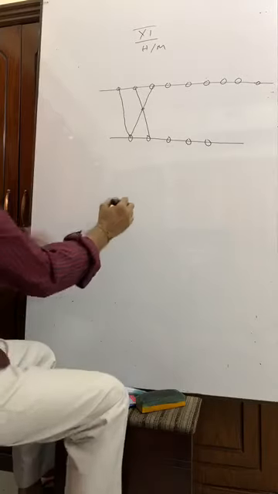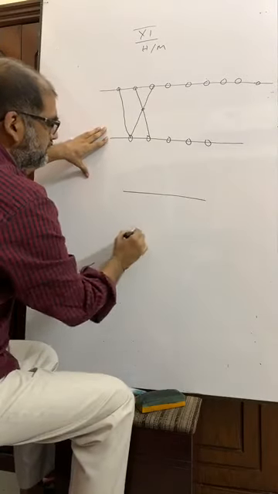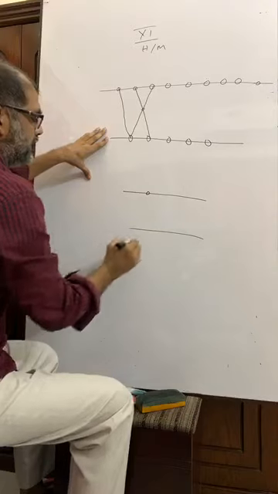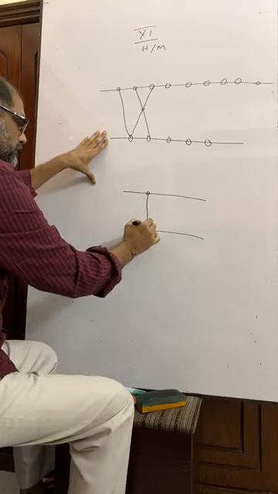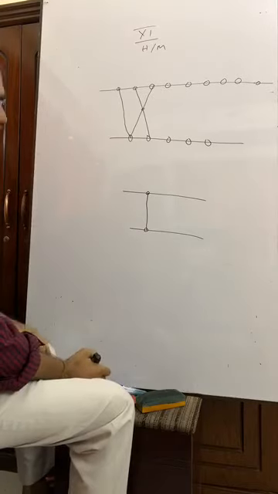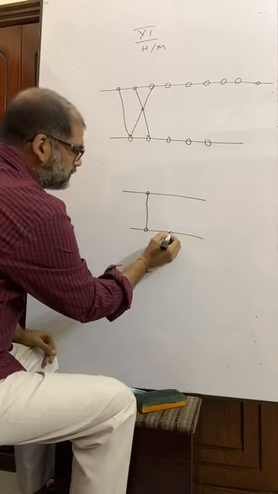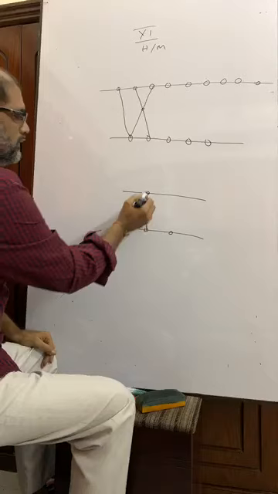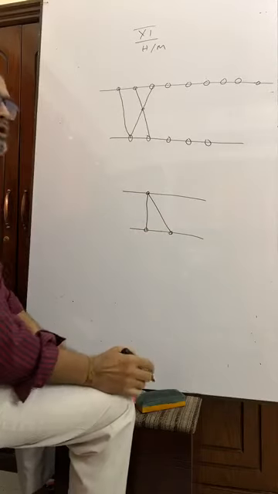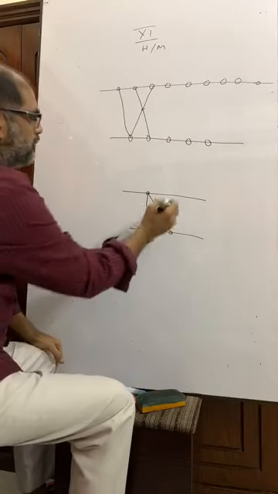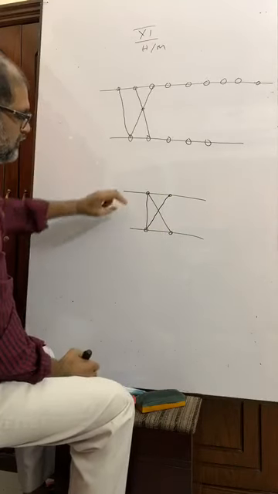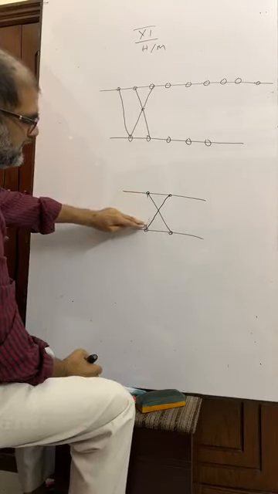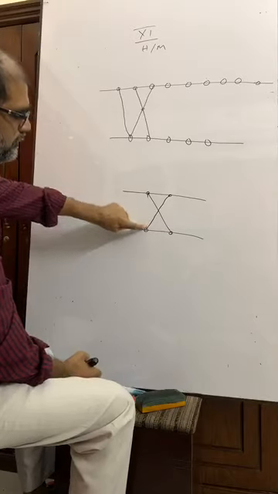Actually, you see, we have 1 point here, we have 1 point here. But if we join, we don't get any point of intersection. We are taking a point here. We also don't have any point of intersection. But if we take a point here, that means it takes 2 points.